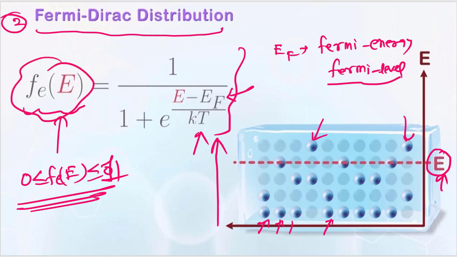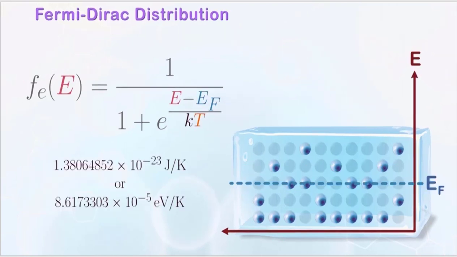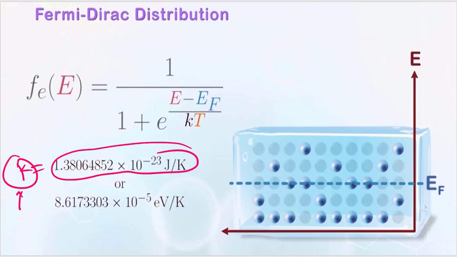Fine. Now let's look at one more picture. This is the value of k. k is just the Boltzmann constant, and this is the value for the Boltzmann constant. E_F is the Fermi energy, which I will be discussing in the next slide. So this will be giving you the probability.